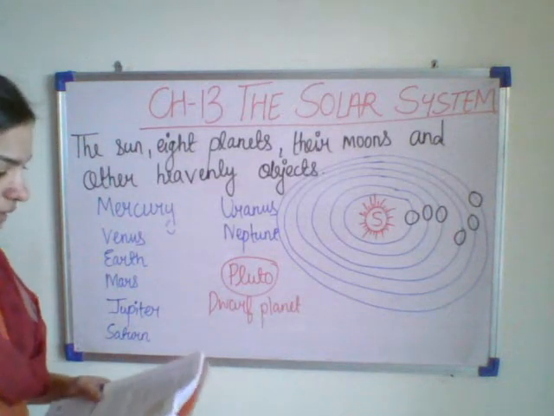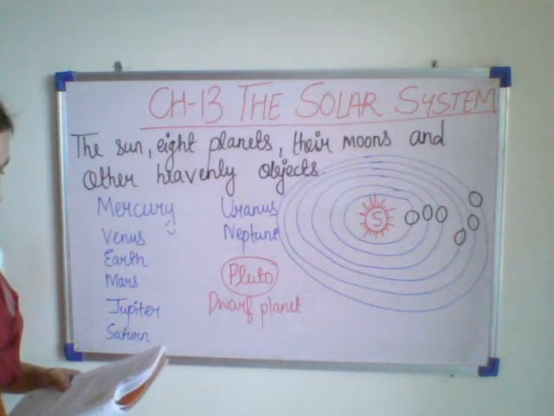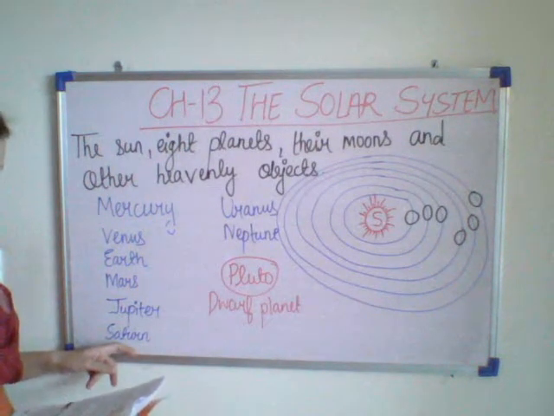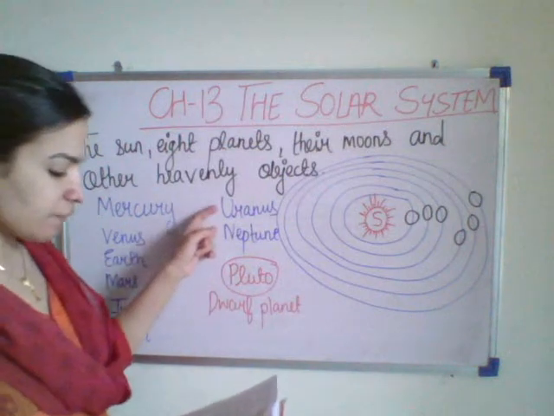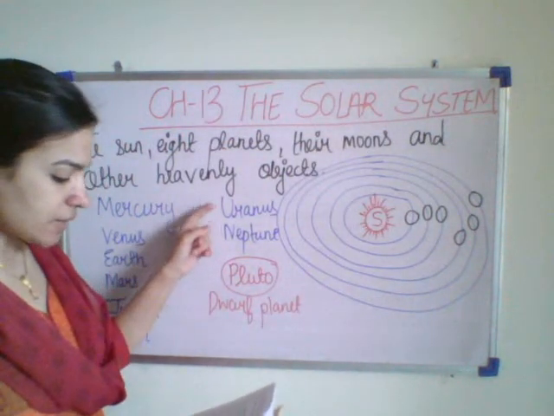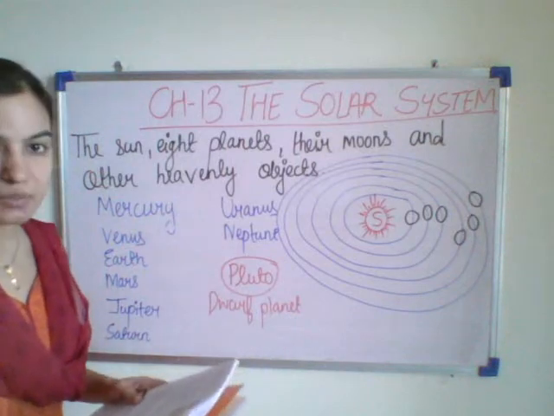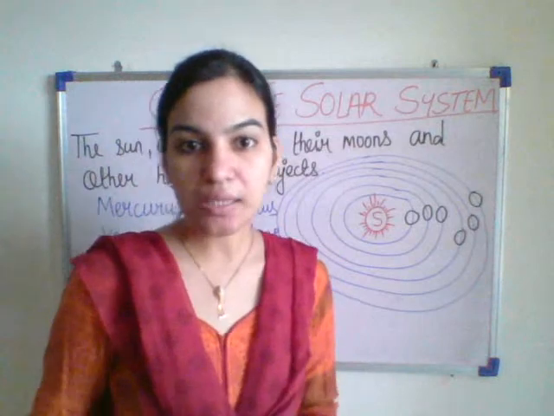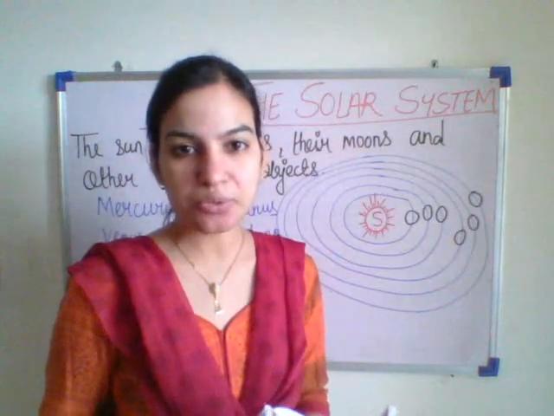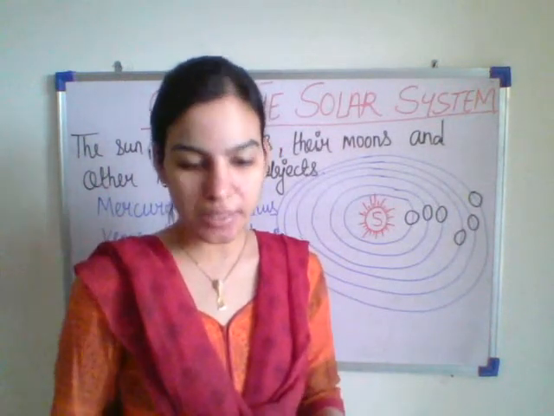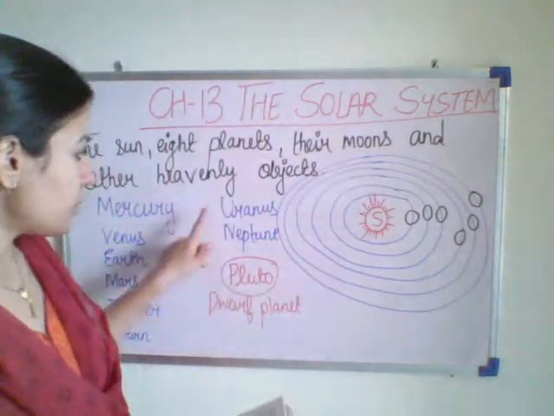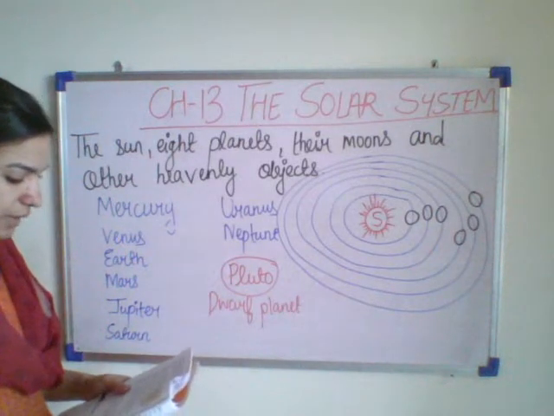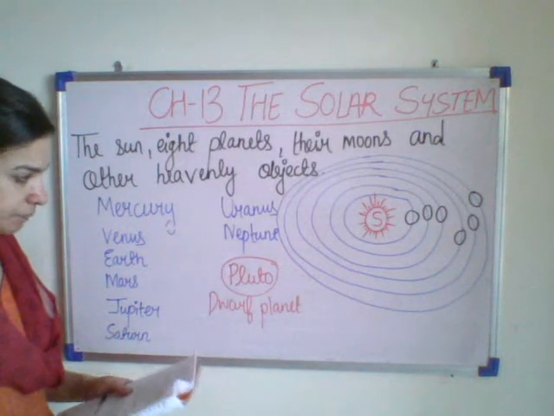Saturn is surrounded by several shining rings around it. Its rings are made of ice, rocks and dust. The next is the 7th planet, Uranus. It is the first planet discovered by using a telescope. You know that we can see all these planets by using a telescope. The telescope is used to see very far away things. So Uranus was discovered by using the telescope. It is the only planet that spins on its side.